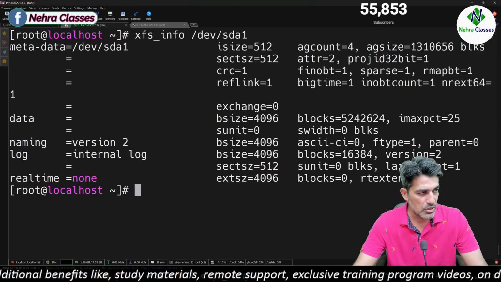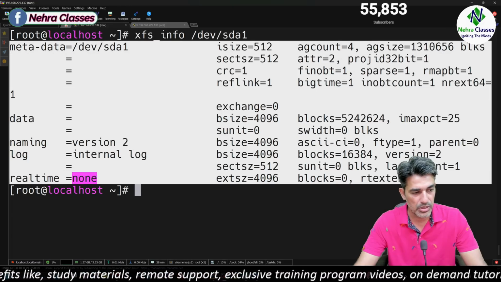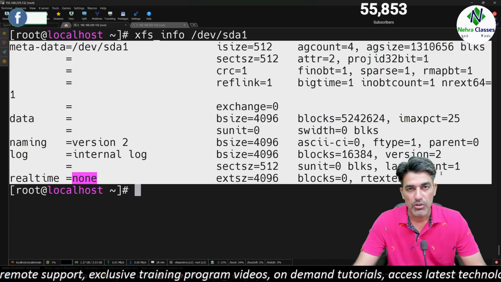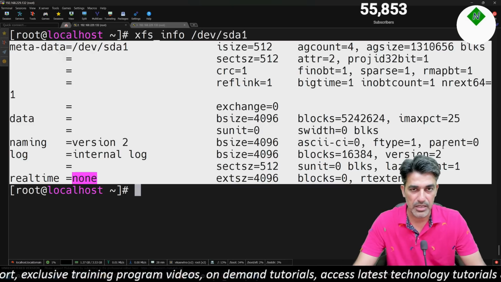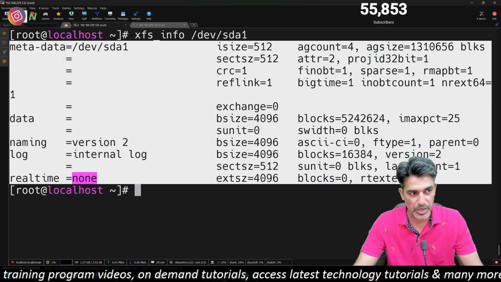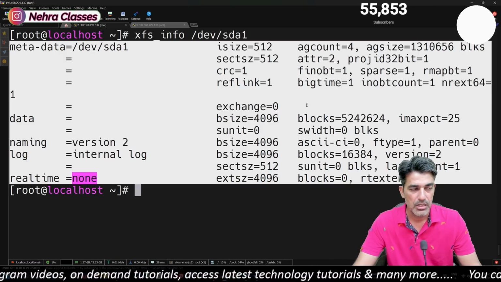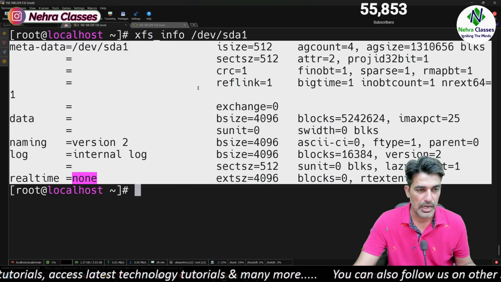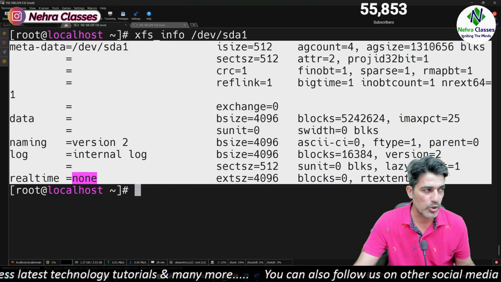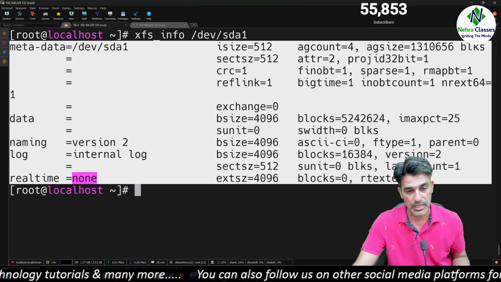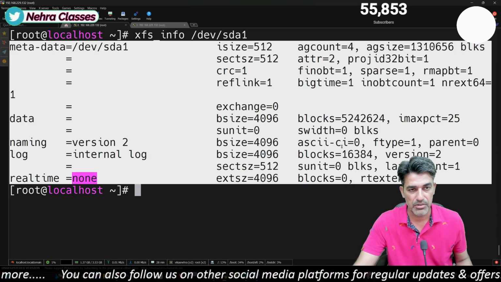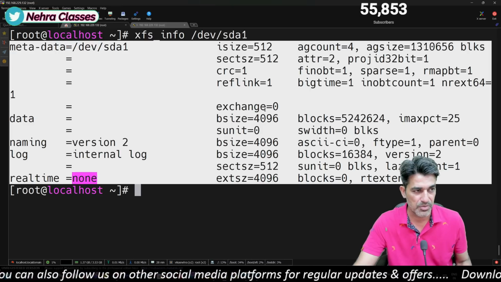This will show you the same output that you generally get whenever you format a disk or a partition using the mkfs command. In the output of mkfs.xfs, you generally see this information when you create the XFS file system.